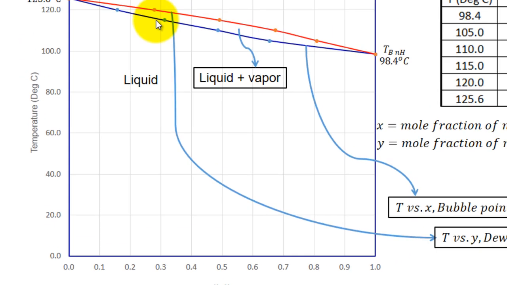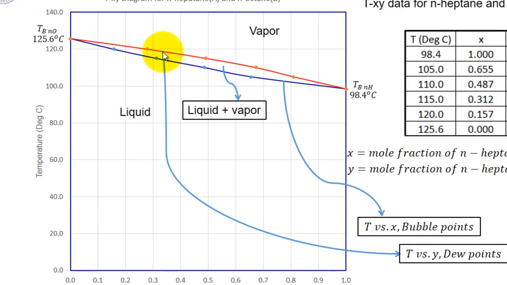This curve, t versus y, is called dew points, and this is called bubble points. This is the region of liquid phase, this is the region of vapor phase, and here is the region of liquid plus vapor.